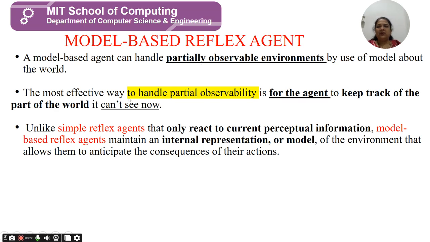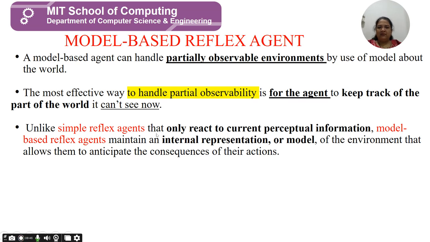The most effective way to handle partial observability is for the agent to keep track of the part of the world it can't see now. So whatever part is not directly observable, this agent is going to keep track of those activities as well. That is why it can work in such an environment.